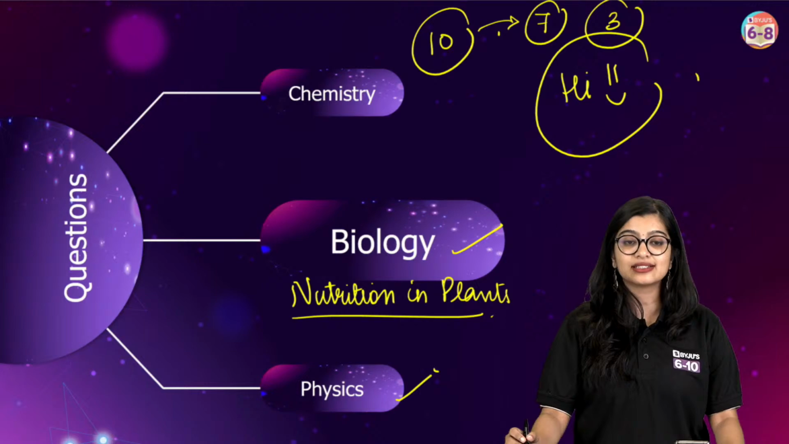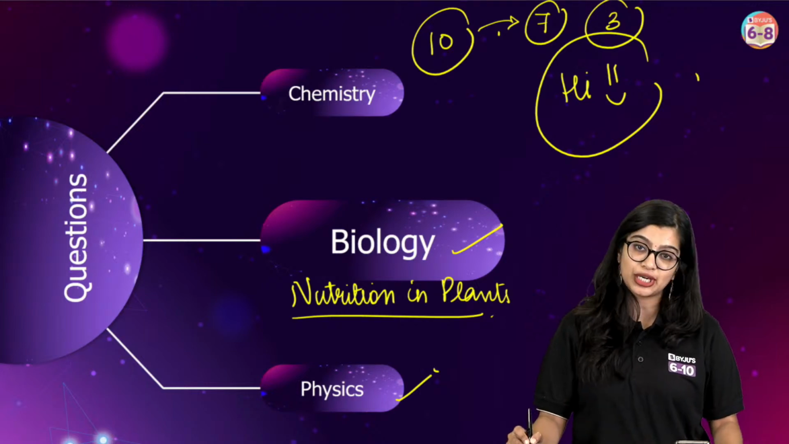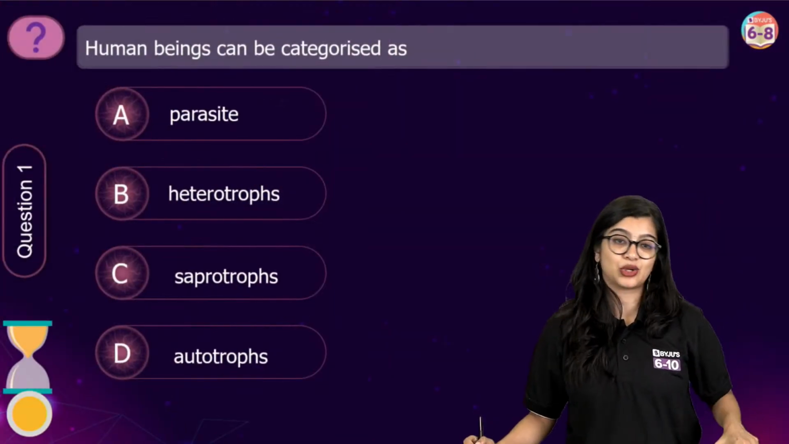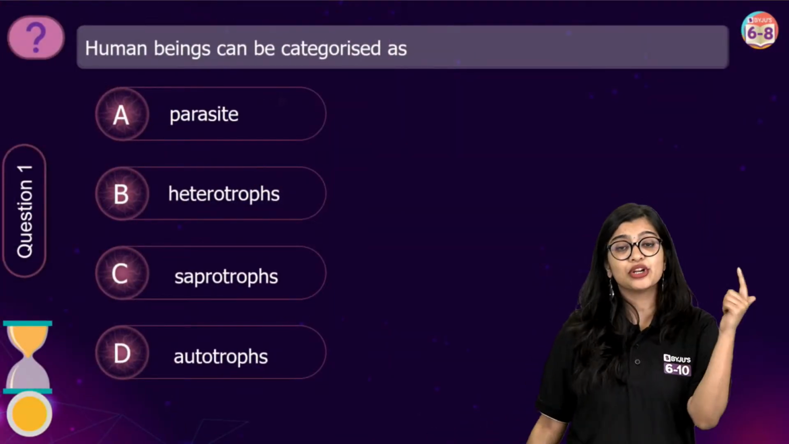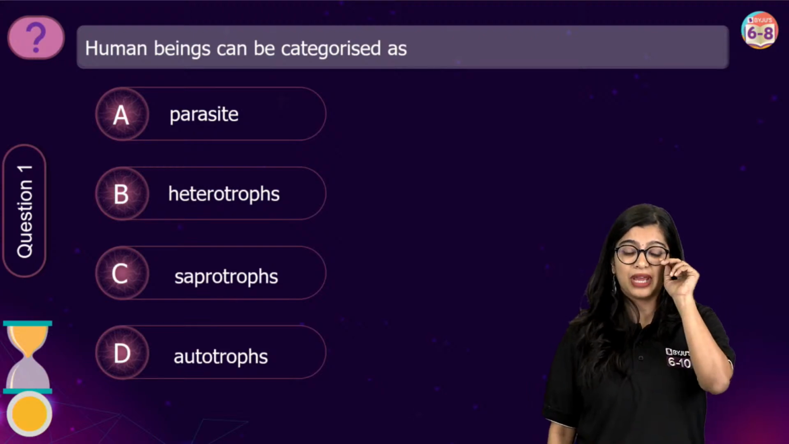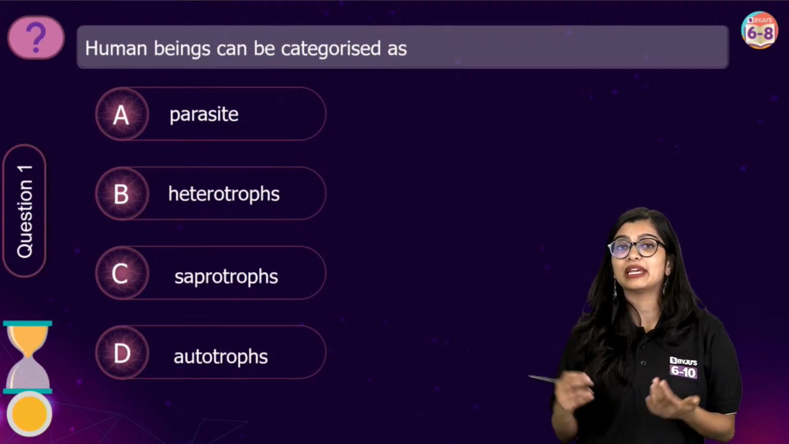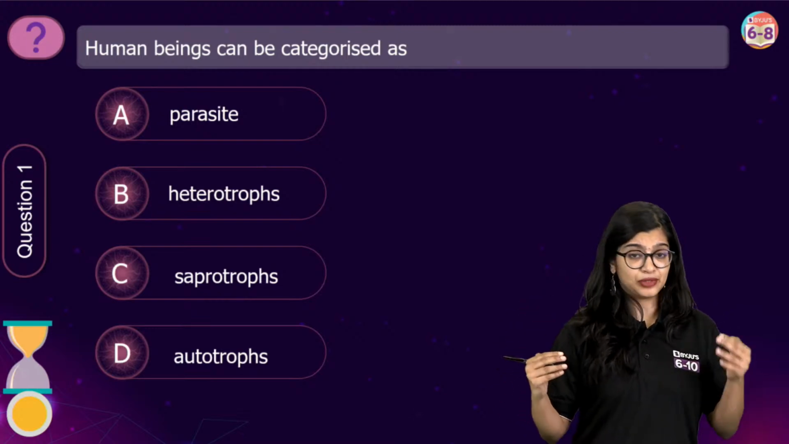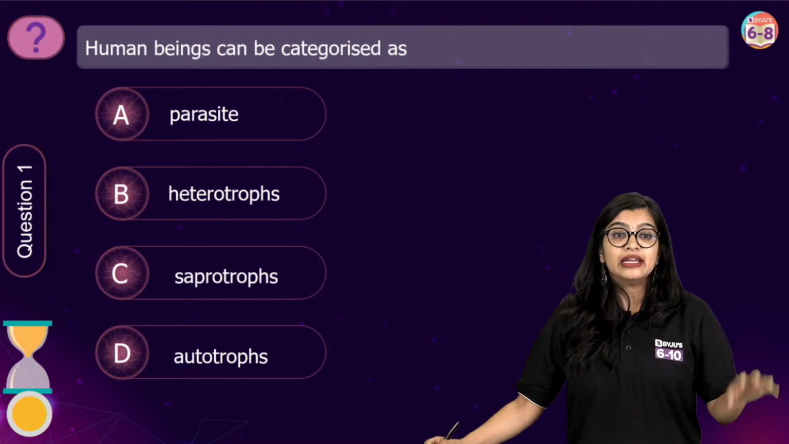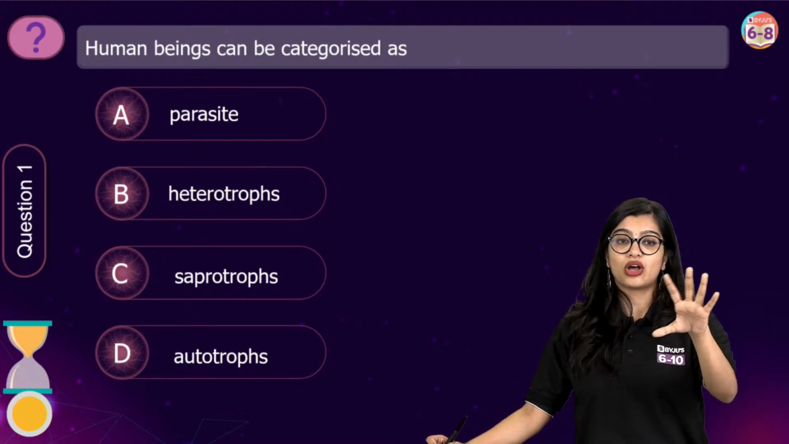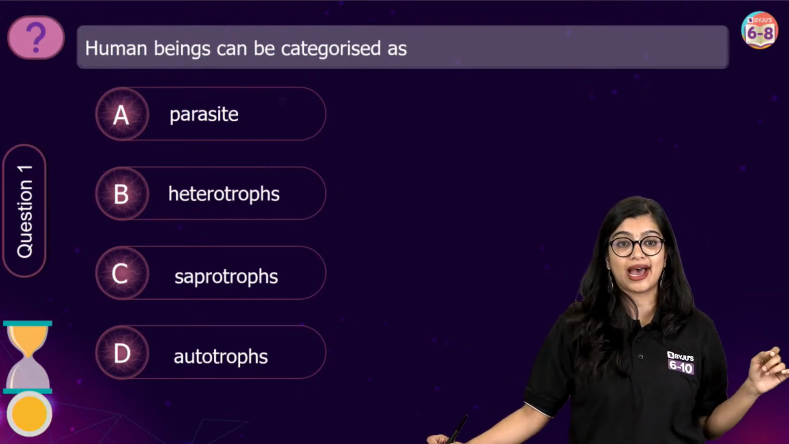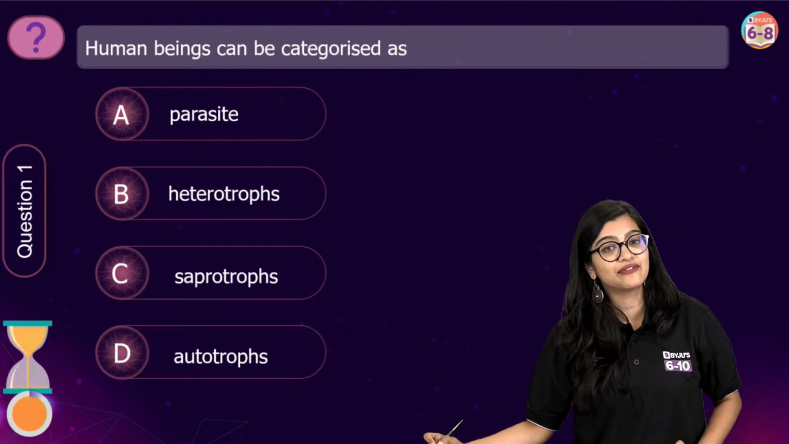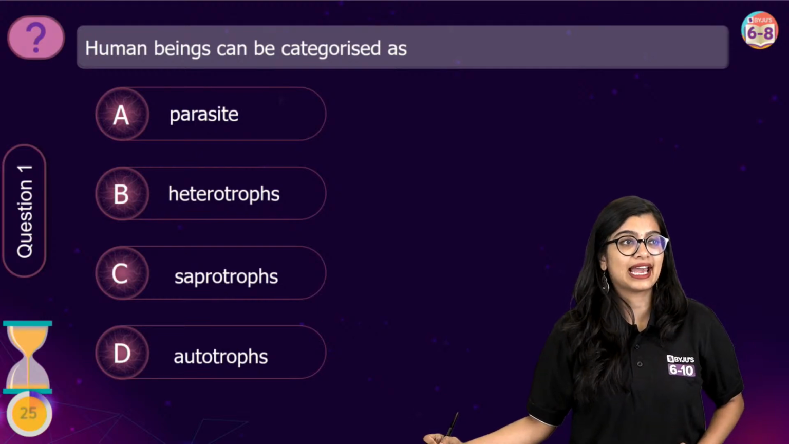Yes, are we ready, students? Are we ready for nutrition in plants? Yes? Good to go? Let's get started with the first question, right? So the first question that we have here is, human beings can be categorized as what? Parasite, heterotrophs, saprotrophs, or autotrophs. Now the poll is going to be live for all of you on the channel and in the live chat. And very quickly, your timer has started. So can we have the polls, please? Yes.